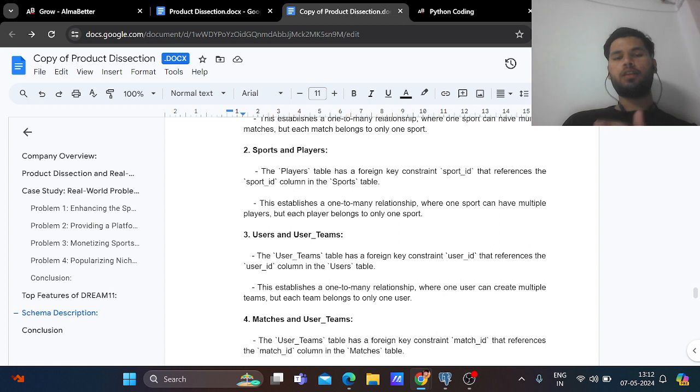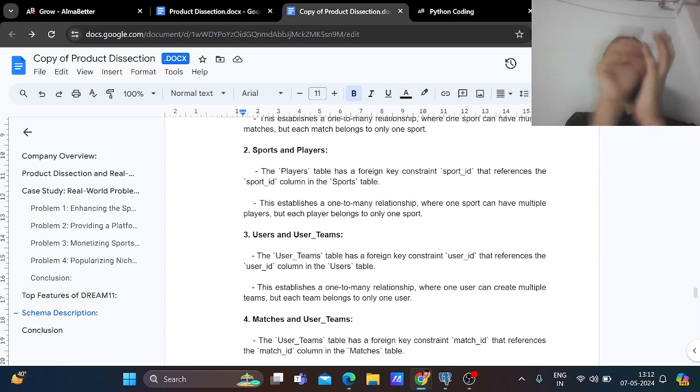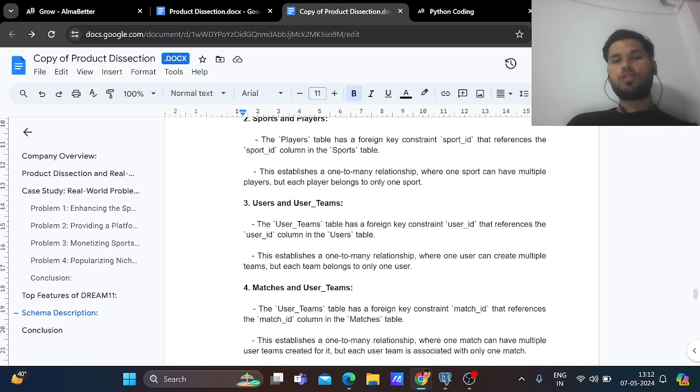Second is sports and players. There is a foreign key constraint of sport ID that references the sport ID column in the sports table. So it establishes a one-to-many relationship where one sport can have multiple players, but one player belongs to only one sport. So this is a one-to-many or many-to-one relationship between sports and players. Also, there is a one-to-many relationship between the users and user teams, where a user can create multiple teams, but each team belongs to only one user.